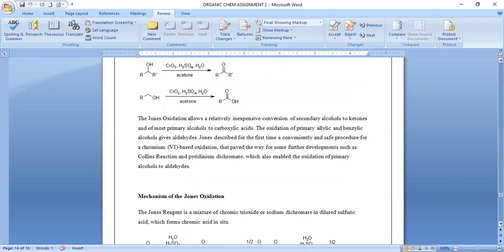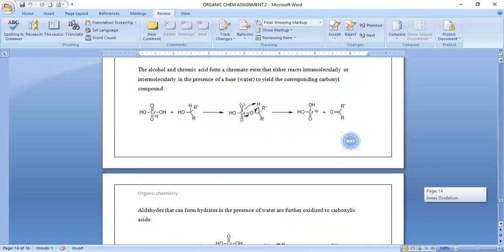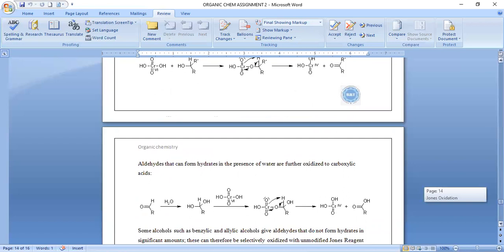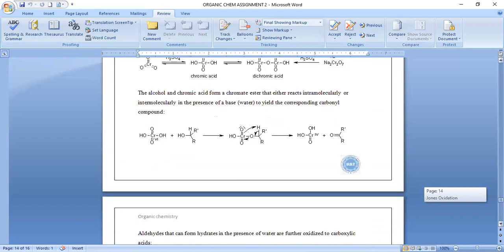Mechanism of the Jones oxidation. The Jones reagent is a mixture of chromium trioxide, as I told you earlier. It is formed by the reaction of chromium trioxide with sulfuric acid. It gives chromic acid, and it is converted into dichromic acid. The alcohol and chromic acid form a chromate ester that either reacts intramolecularly or intermolecularly in the presence of a base to yield the corresponding carbonyl group.